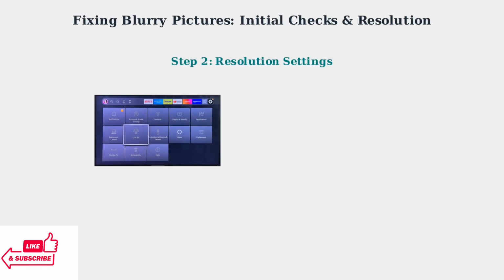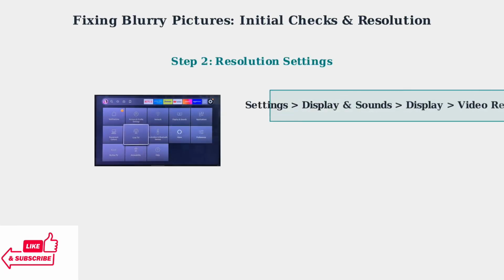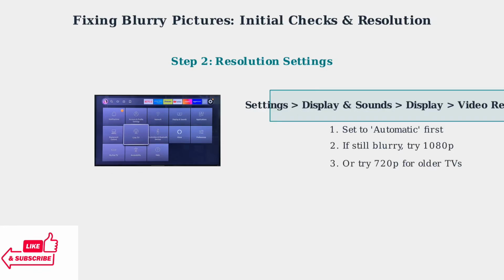Navigate to your Fire Stick settings menu to adjust the video resolution. Follow this path: Settings, then Display and Sounds, then Display, and finally Video Resolution. First, set your resolution to automatic. If the picture is still blurry, manually select 1080p. For older TVs, try 720p resolution.